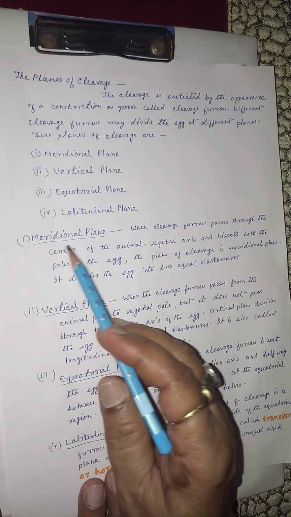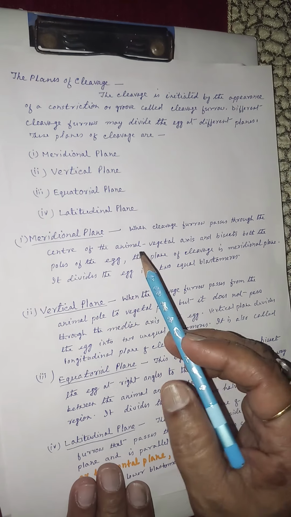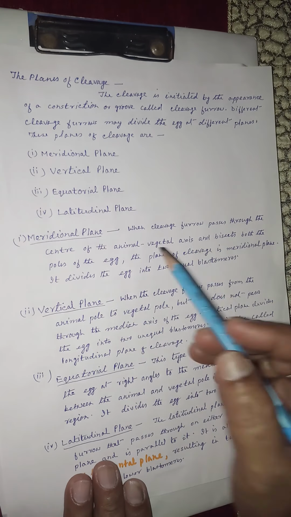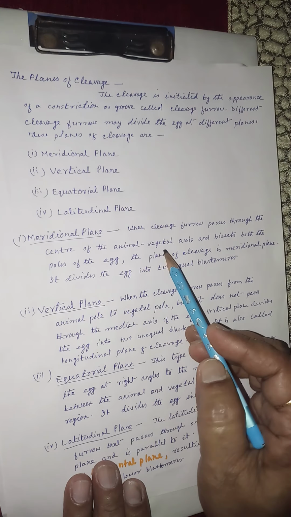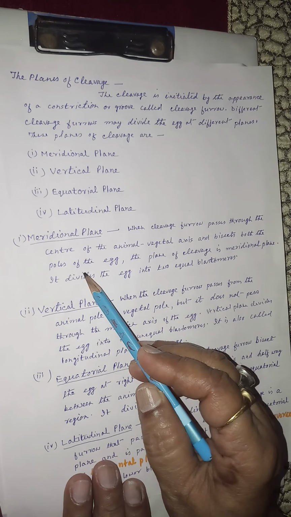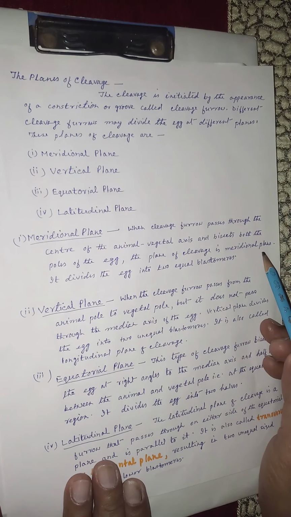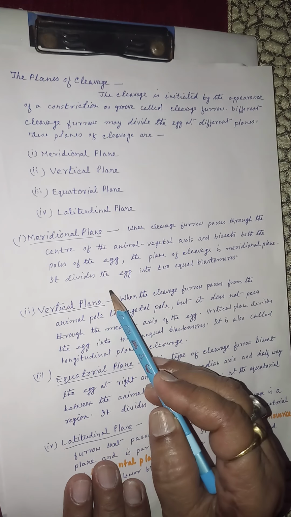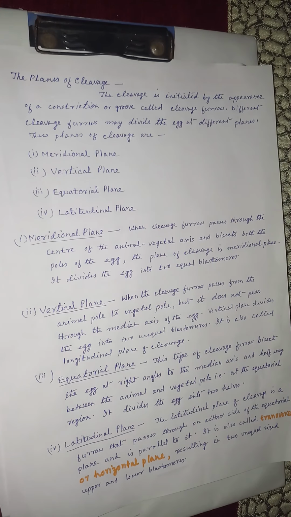First, the meridional plane. What is the meridional plane? When the cleavage furrow passes through the center of the animal-vegetal axis and bisects both the poles of the egg, the plane of cleavage is the meridional plane. It divides the egg into two equal blastomeres.